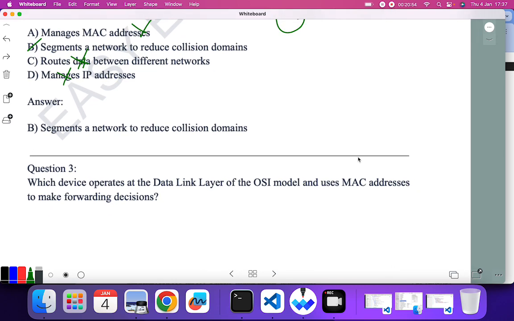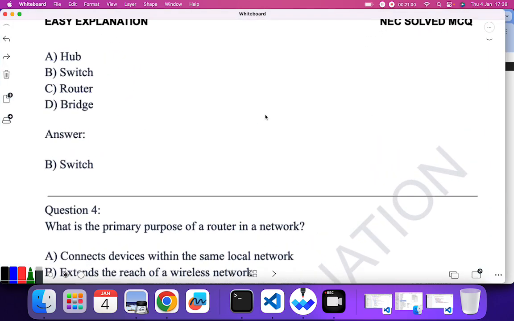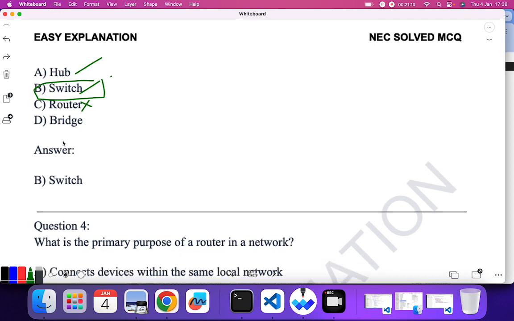Which device operates at the data link layer of the OSI model and uses MAC addresses to make forwarding decisions? Okay, so at the data link layer, we have got hub. No, it is for the physical layer. Yes, switch is used for the data link layer, so switch is the correct answer. Router, no. Bridge, it is not used to prevent collisions between the two networks.